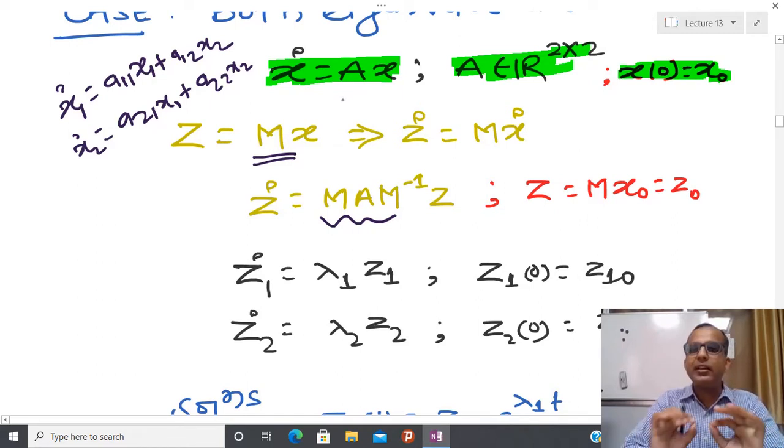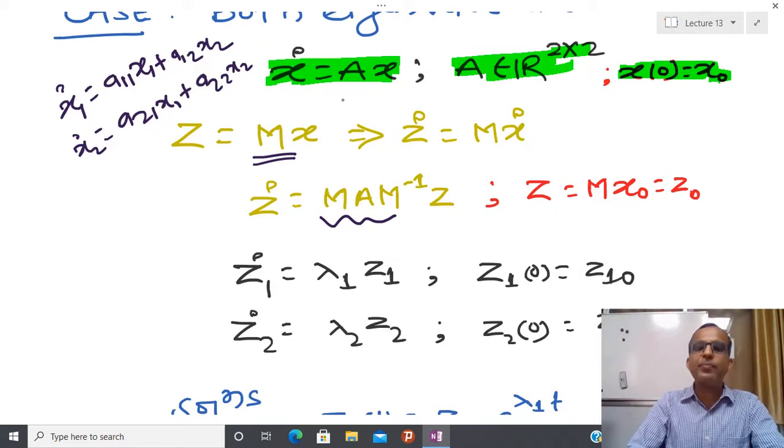If we have real and distinct eigenvalues, then I can get the diagonal form. If I have a repeated eigenvalue, then the Jordan form, or if we have complex eigenvalues, then I have some complex form.